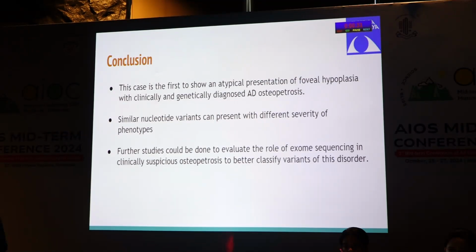So this case is the first to show an atypical presentation of foveal hypoplasia with clinically and genetically diagnosed autosomal dominant osteopetrosis. Similar nucleotide variants can present with different severity of phenotypes, and further studies can be done to evaluate the role of exome sequencing in clinically suspicious osteopetrosis to better classify variants of this disorder.